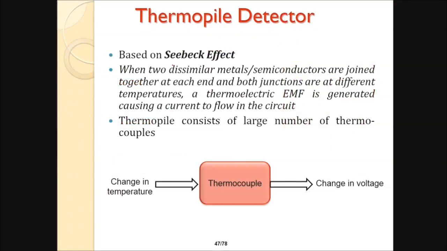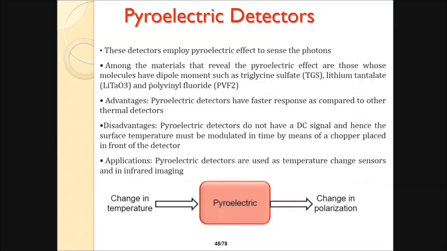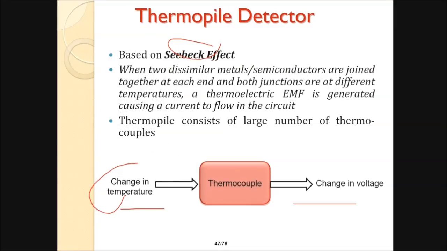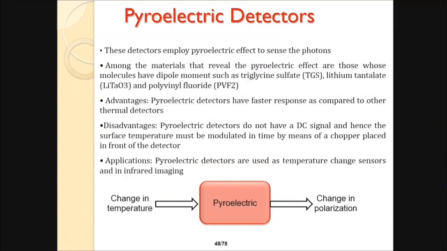Thermopile detectors are based on the Seebeck effect. When two dissimilar metals or semiconductors are joined together at each end and both junctions are at different temperatures, a thermoelectric EMF, electromotive force, is generated, causing a current to flow in the circuit. The thermopile consists of a large number of thermocouples. This is a change in temperature, change in voltage. So it actually transforms the temperature into a voltage or a current.